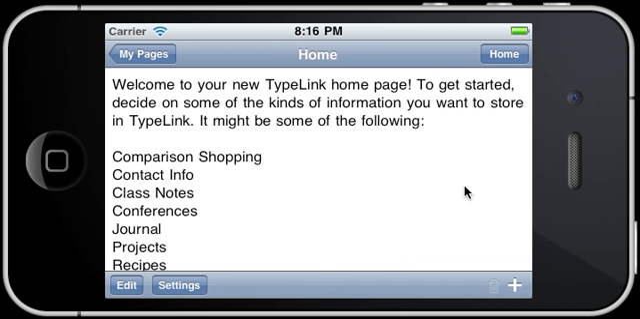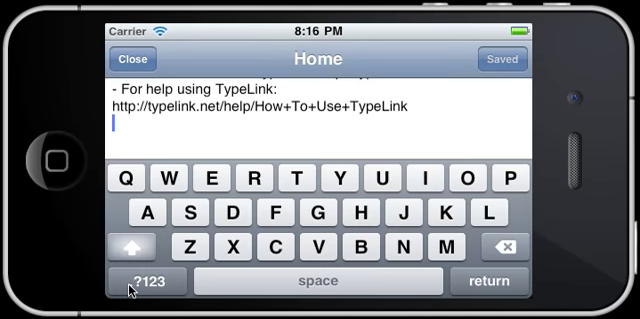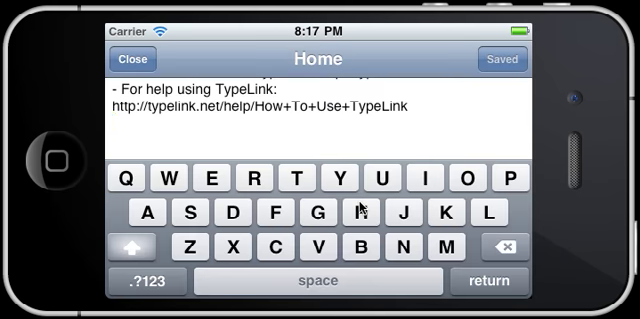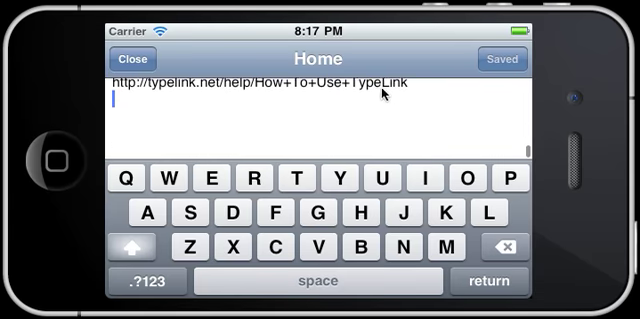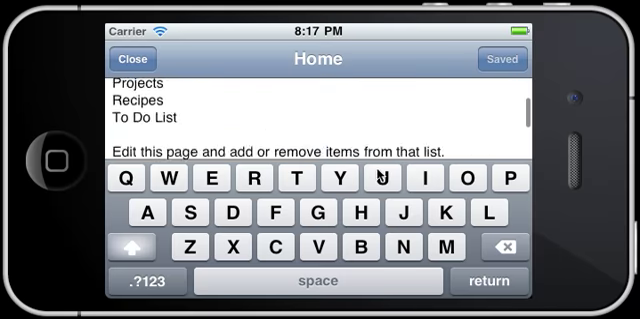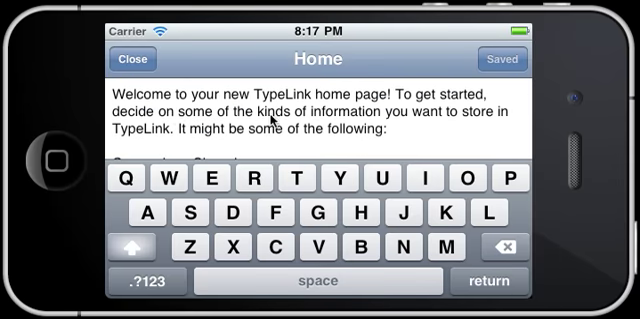So to start out, let's edit the contents of the page. You can do that by clicking the edit button, and the edit mode of the page will pop up. I'm going to close out of this real quick to show you the other way to do it, which is just by double tapping on the page. That's going to bring you into the edit mode as well. It can be a bit of a quicker way to do it. So in here, it's really easy to scroll around. Incidentally, this is one of the main advantages of using the iPhone app as opposed to going to typelink.net in Safari on the iPhone. It's just a lot easier to scroll through pages that have a lot of text. So I'm going to tap in here and make some changes.